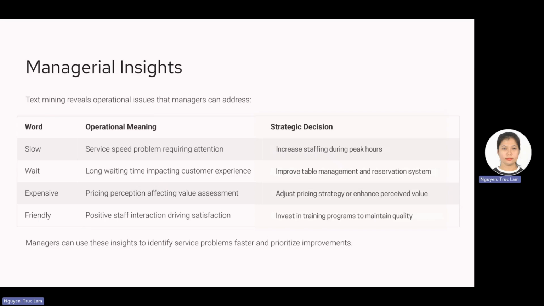For example, if reviews frequently mention slow service or long waiting, restaurants may need to increase staffing during peak hours or improve the table management system. If customers frequently mention pricing concerns, restaurants may need to adjust their pricing strategy. Similarly, if customers often describe staff as friendly, this indicates that maintaining a strong service culture and employee training is essential. These insights show how text mining can turn a large amount of customer feedback into actionable business knowledge.